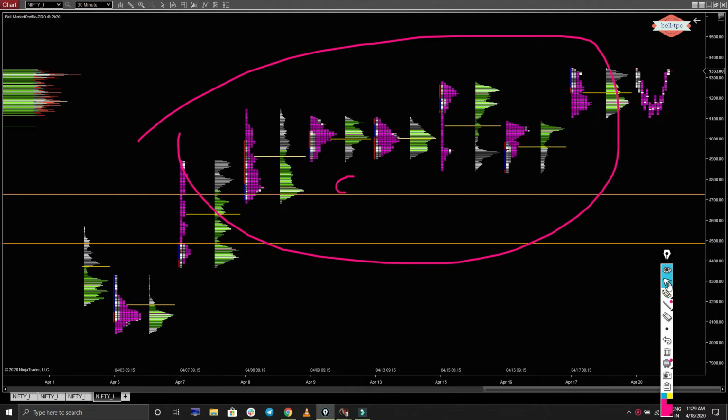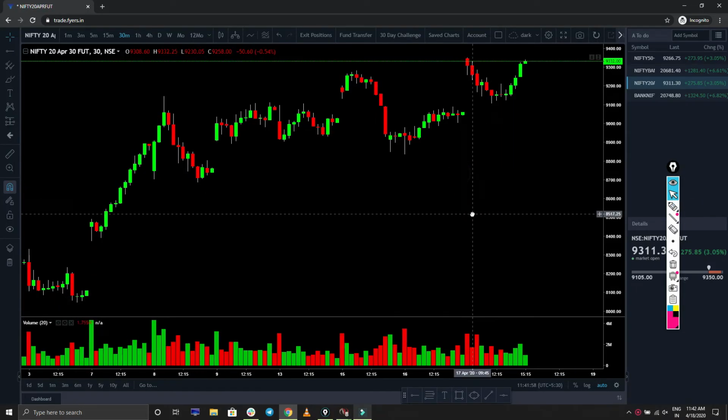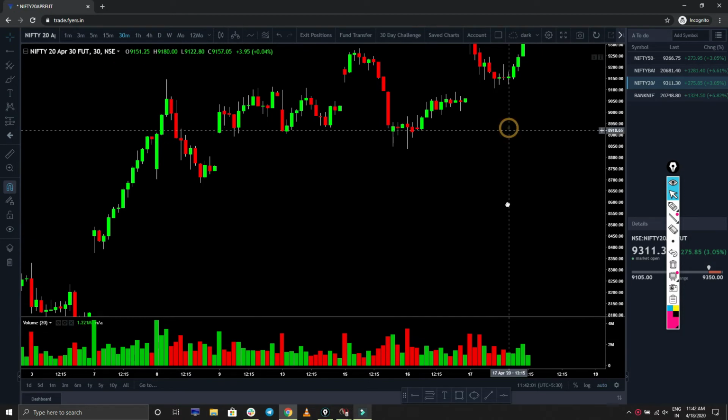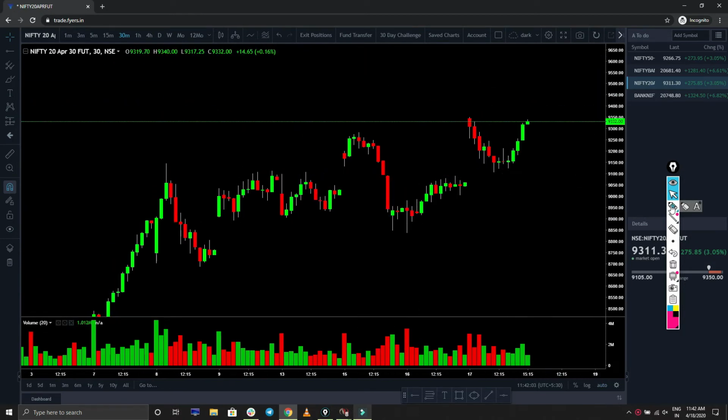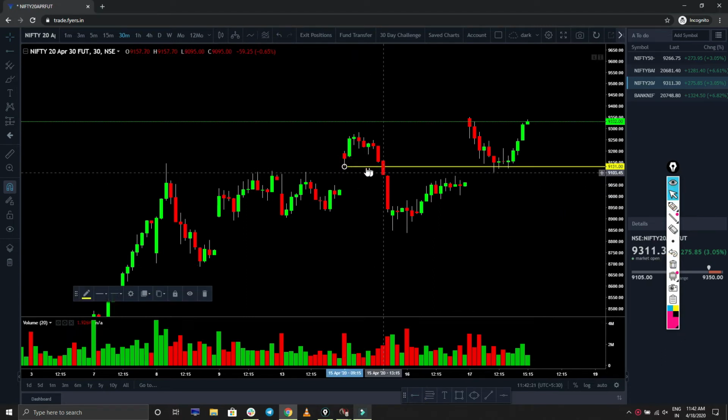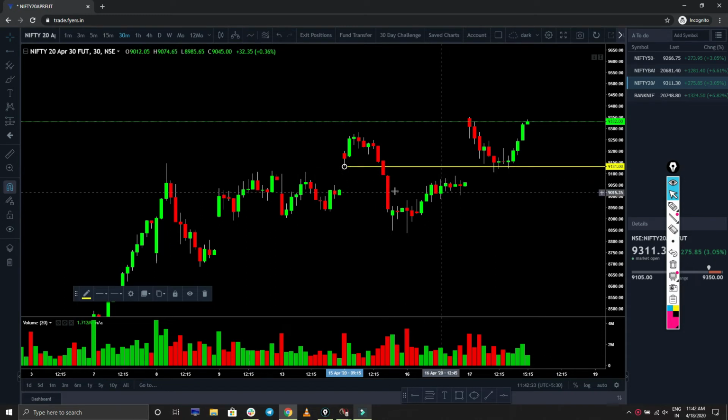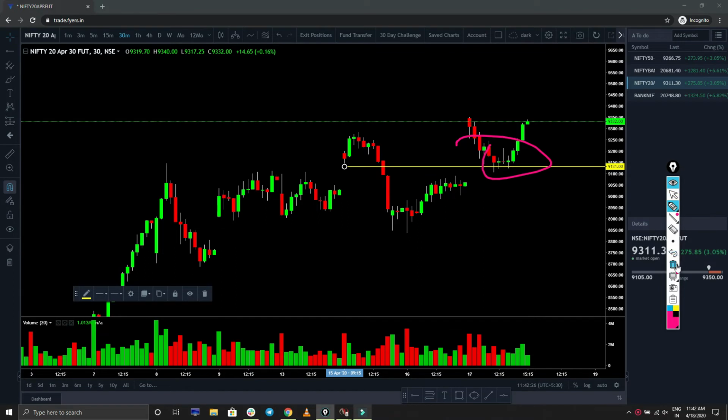Going to the candlestick pattern. See, this is the candlestick pattern. You can see here, any gap between the bars. For example, I'll show you. While bars are running, any gap between the bars, that one we will call a single print. Okay, you got it. So in the candlestick, you can see the gap below this one, we will call it a single print. Okay, see exactly where the price is going.